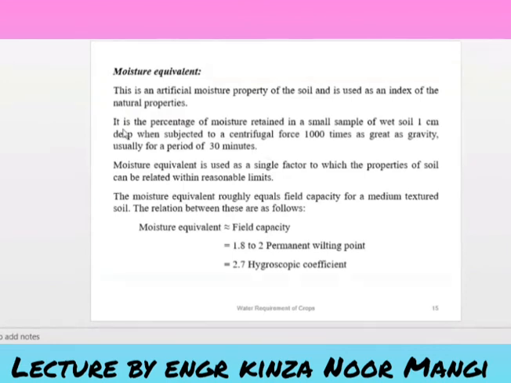Moisture equivalent is used as a single factor to which the properties of soil can be related within reasonable limits. These are the constants with which moisture equivalent has a relationship with the permanent wilting point, field capacity, and hygroscopic coefficient.